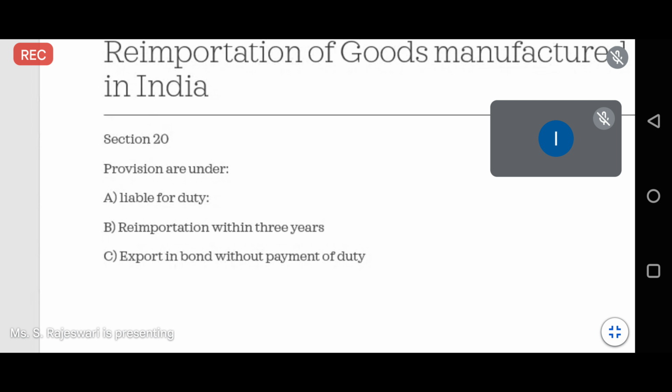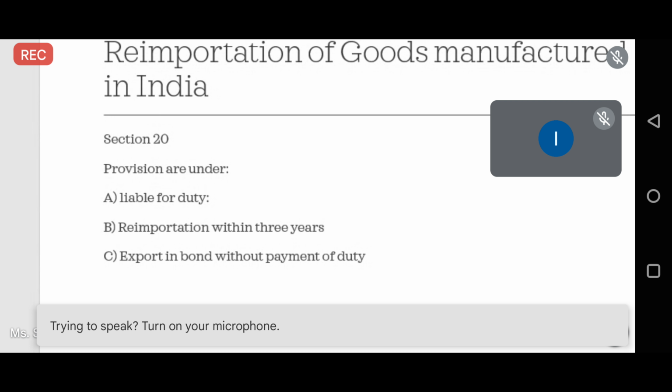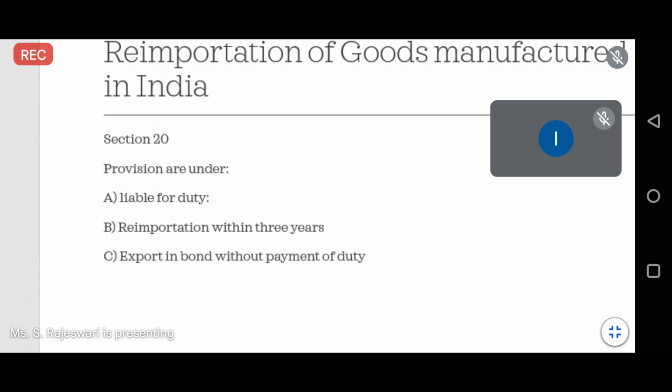But if the same goods are re-imported, as I told you earlier, whether you are re-importing or importing the goods, you are supposed to pay the duty. But in this special case, where the goods were exported under a special bond, there are 3 circumstances based on which you will be charged the import duty.